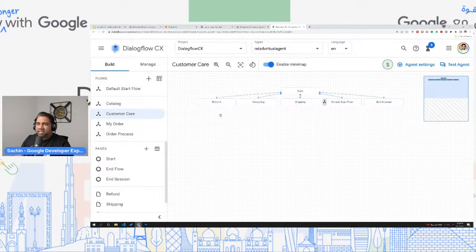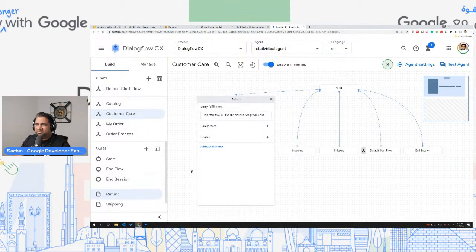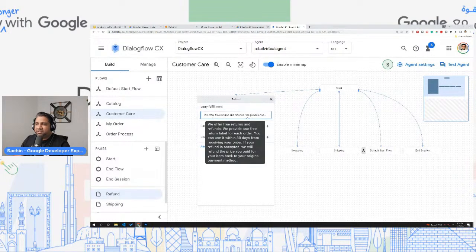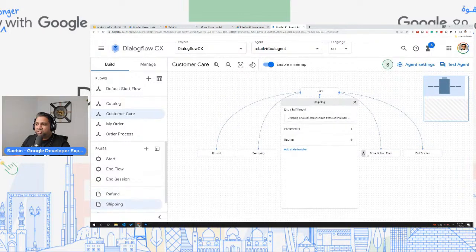Click on customer care. Within customer care, we are talking about refund, swapping, shipping, default start flow, end session. You click on refund, then you have its own set of pages, and within the page, you're saying, okay, we offer free returns, what that response would look like, right? Swapping, shipping.